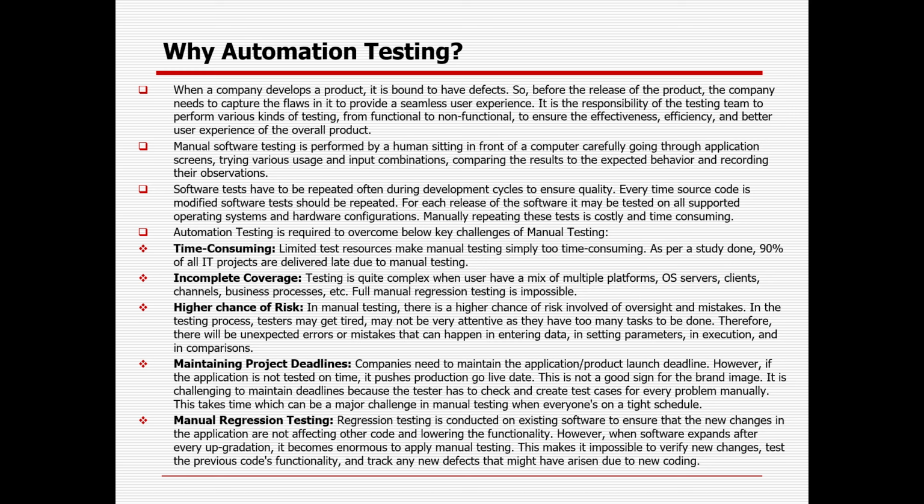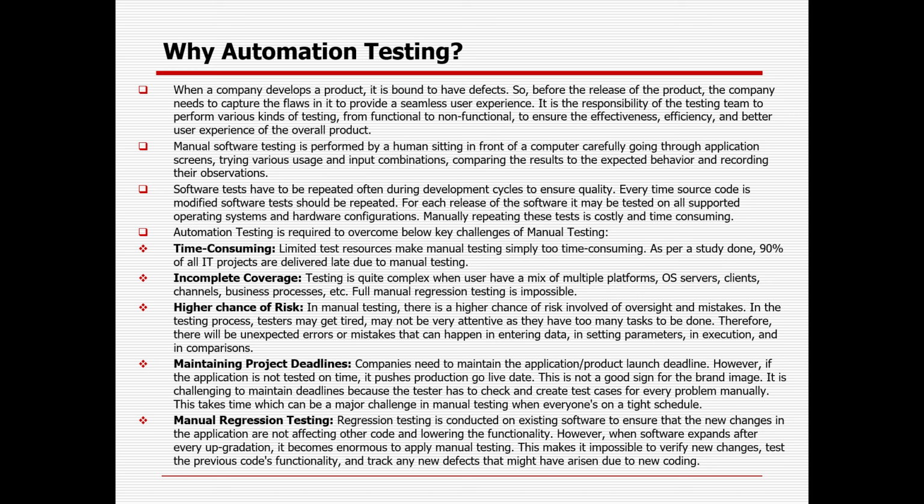So when a company develops a product, it is bound to have defects. So before the release of the product, the company needs to capture the flaws in it to provide a seamless user experience. It is the responsibility of the testing team to perform various kinds of testing, from functional to non-functional, to ensure the effectiveness, efficiency and better user experience of the overall product. Manual software testing is performed by a human sitting in front of a computer, carefully going through the application screens, typing various usage and input combinations, comparing the result to the expected behavior and recording their observations.